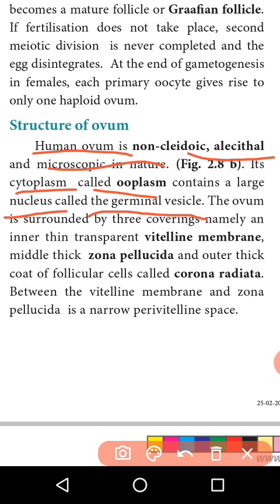The nucleus is also known as the germinal vesicle. The cytoplasm is also known as the ooplasm. The ovum is surrounded by three coverings, namely the inner thin transparent one called the vitelline membrane, the middle thick one called the zona pellucida, and the outer thick coat called the corona radiata. Then the corona radiata has the theca externa and theca interna.